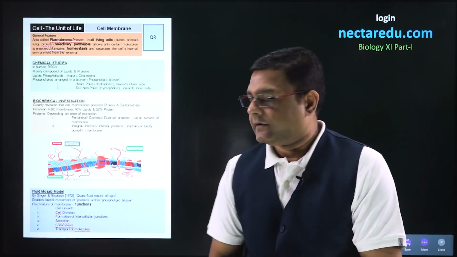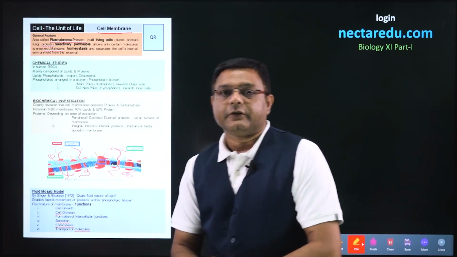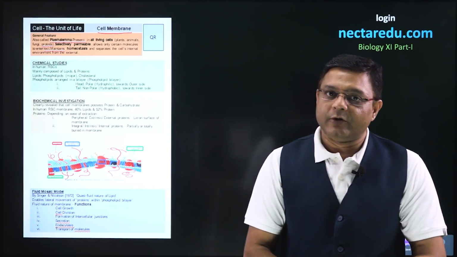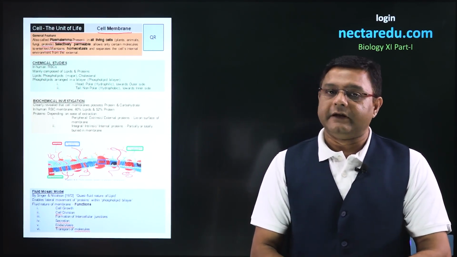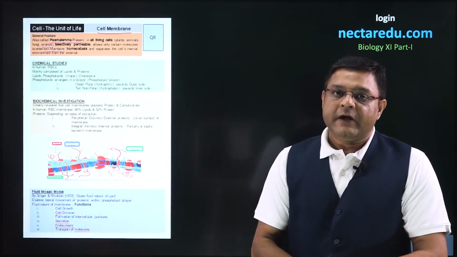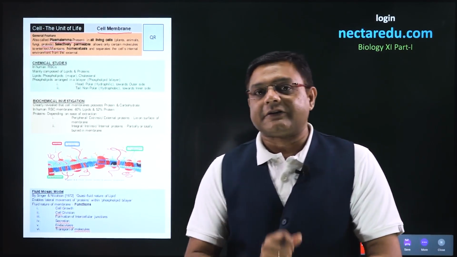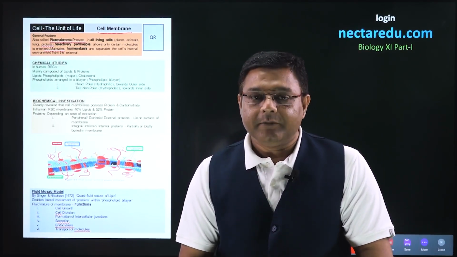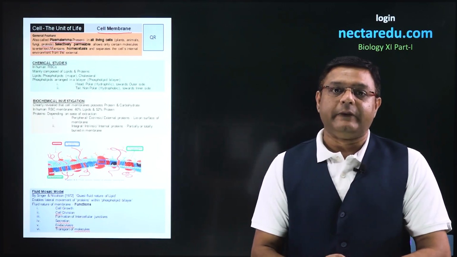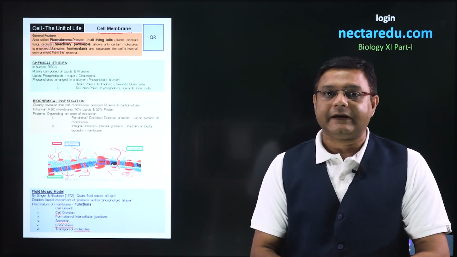Good day to all. In this video, we will look into the description of the cell membrane. The structure of the cell membrane of prokaryotic cells as well as eukaryotic cells is the same, so that particular structure we are going to look into. Now, when the cell was discovered, the structure of the cell membrane was not known. It was only later when electron microscopy came into being in the 1950s that the structure of the cell membrane came clearly out.